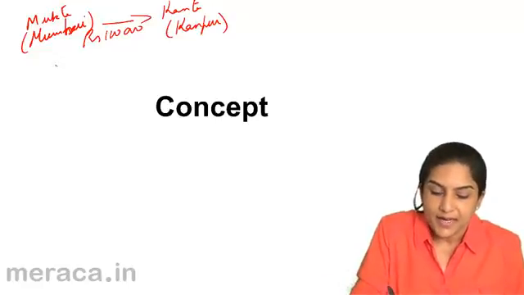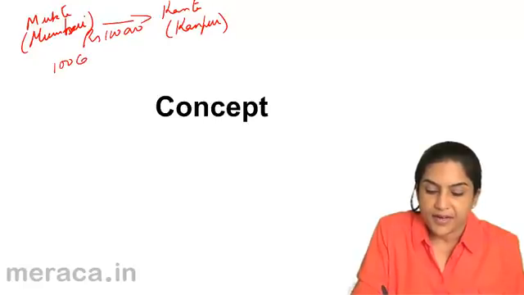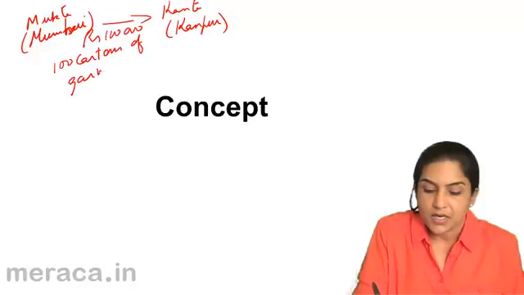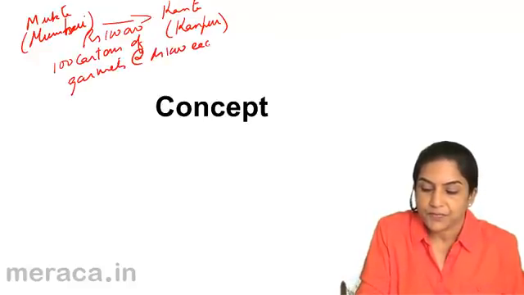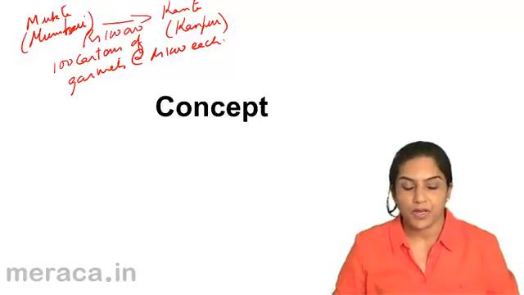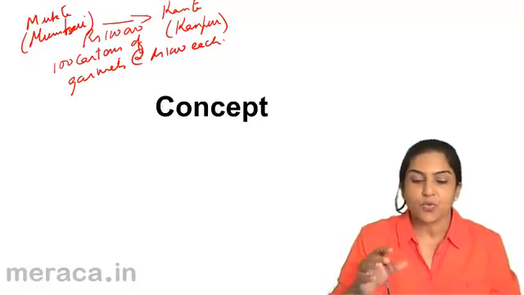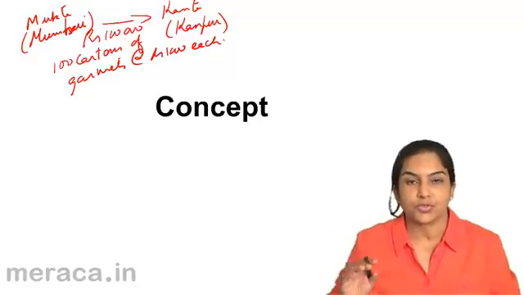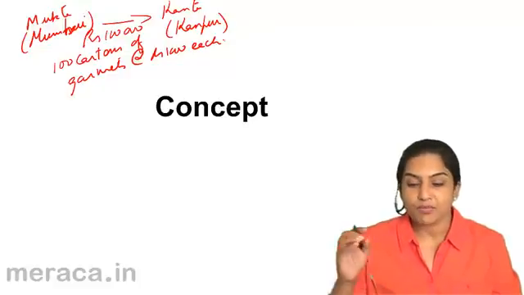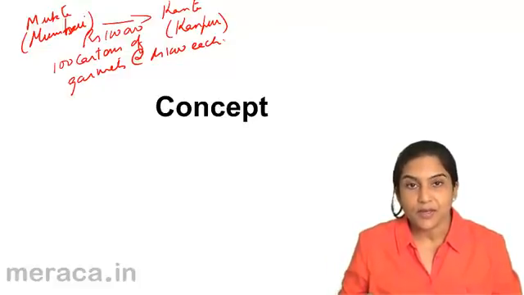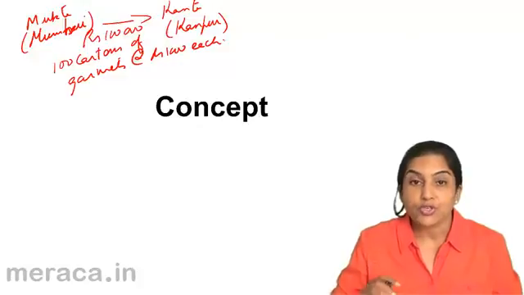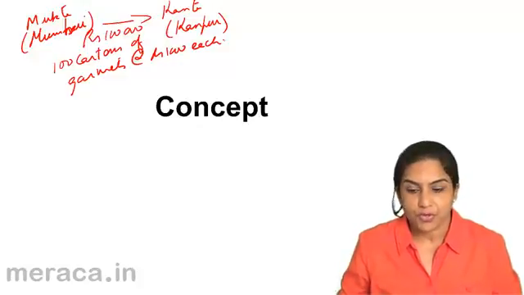Let us say there are 100 cartons of garments costing 1,000 each. So Mukta has sent 1 lakh worth of goods to Kanta. Why has Mukta sent these goods to Kanta? Because Mukta wants to sell these goods in Kanpur.